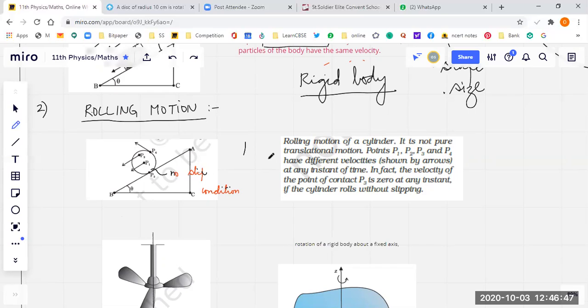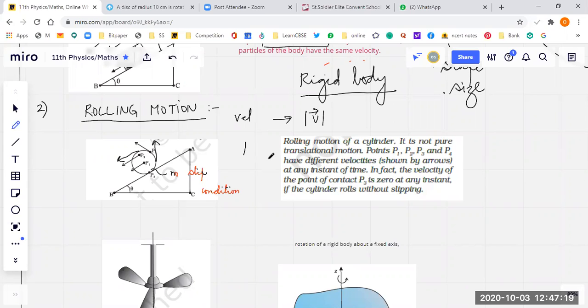Very interesting. Because velocity is characterized by direction as well as magnitude. So you see the direction is different. Not only is the direction different, even the magnitude is different. For example, if you see the velocity of this particle, it will be tangent to this curve, it will be in this direction. See the velocity of this particle, it will possibly be parallel to the inclination of this plane.